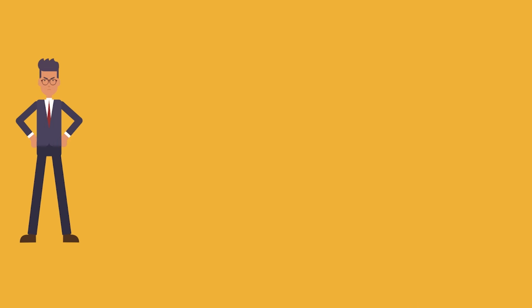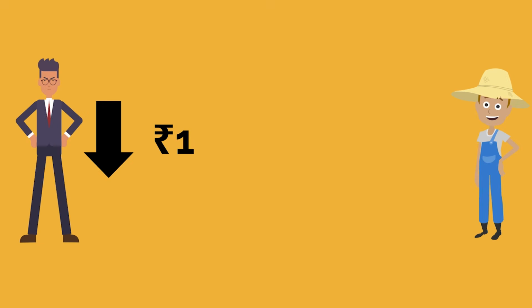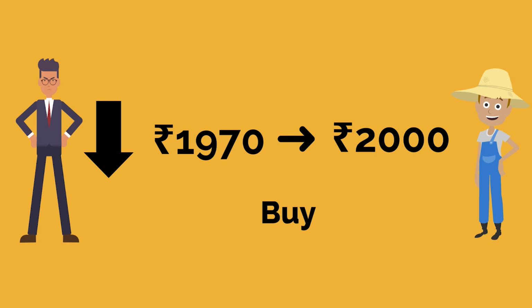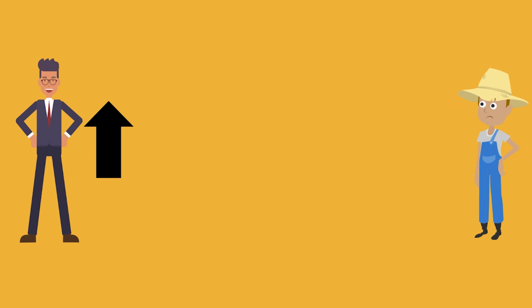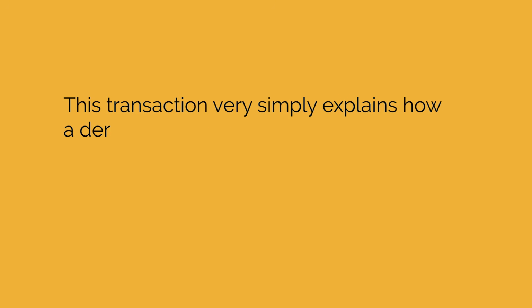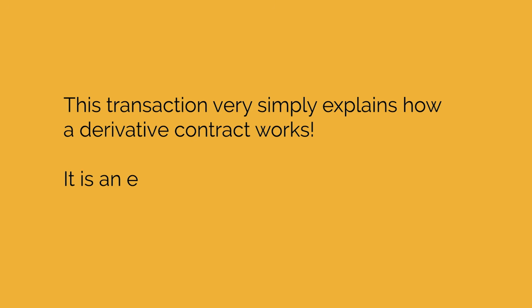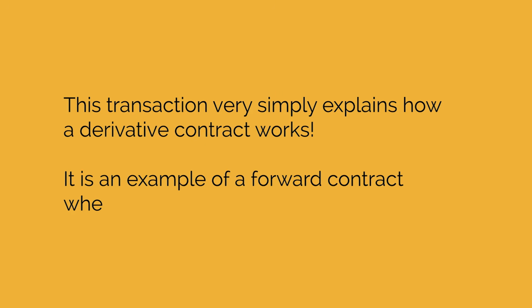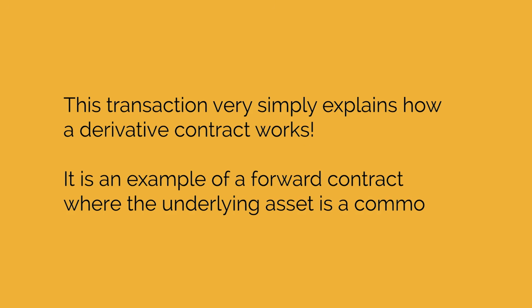Therefore, tomorrow, if the prices fall to Rs 1,970 due to large supply in the market, the broker will be bound to pay Rs 2,000 to the farmer. But after 4 months, if the market price of the wheat rises to Rs 2,020, the farmer ends up losing Rs 20 per quintal as he is bound to sell at Rs 2,000 to the broker. This transaction very simply explains how a derivative contract works. It is an example of a forward contract where the underlying asset is a commodity.